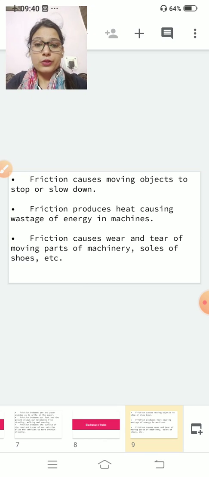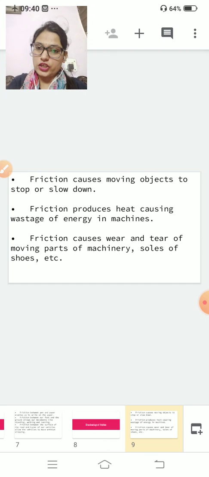Number one, friction causes moving objects to stop or slow down. Second, friction produces heat, causing wastage of energy in machines. Third, friction causes wear and tear of moving parts of machinery, soles of shoes, etc.